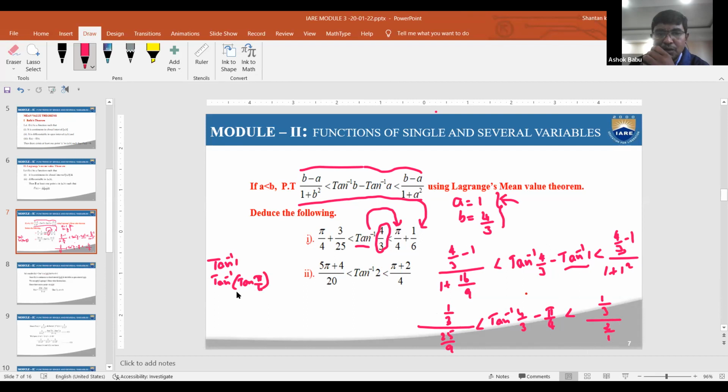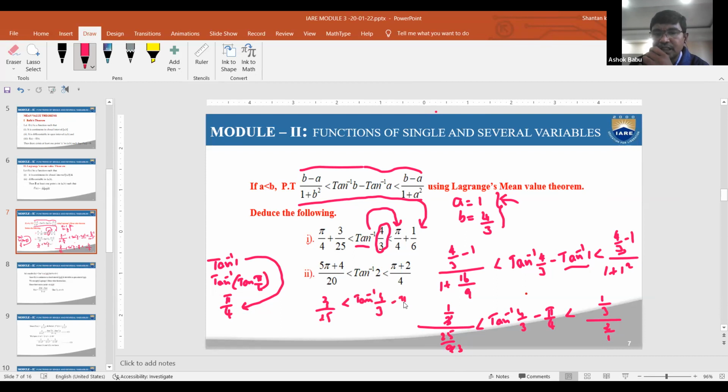Therefore, by the properties of the inverse trigonometry, tan inverse of tan theta is nothing but theta. Therefore pi/4 is the value. Therefore the value of tan inverse of 1 is pi/4. Coming to this point, simplify the 3 and 3, it is 3, and then write the numerator, that is 3/25. Therefore it is 3/25 and again it is less than tan inverse of